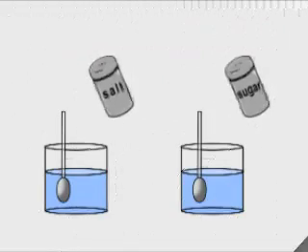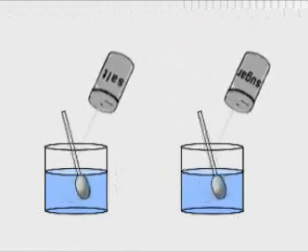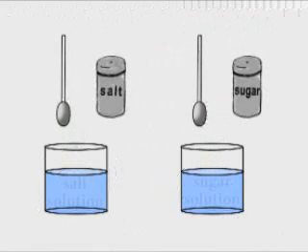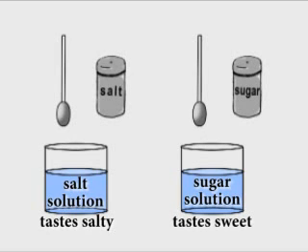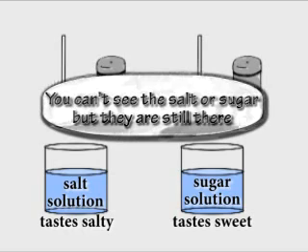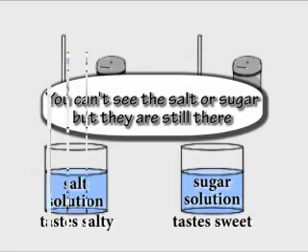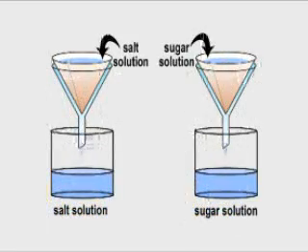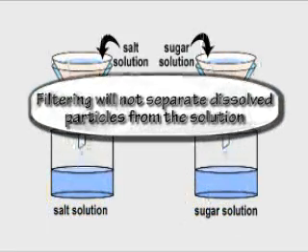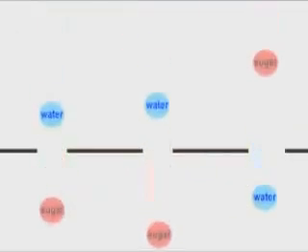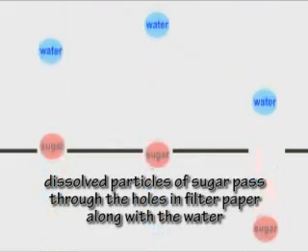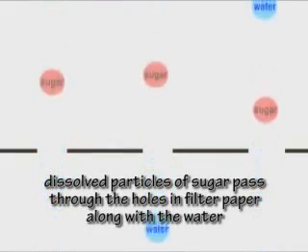When you mix some solids, such as salt or sugar, with water, they dissolve to form a liquid solution. A salt solution tastes salty, and a sugar solution tastes sweet, so even though you can't see the salt or sugar, you can tell that they are still there. After the sugar or salt have dissolved in water, they can no longer be separated by filtering, because the dissolved particles of solid are now so small they will pass through the holes in the filter along with the water.